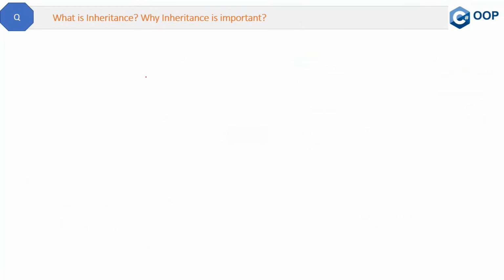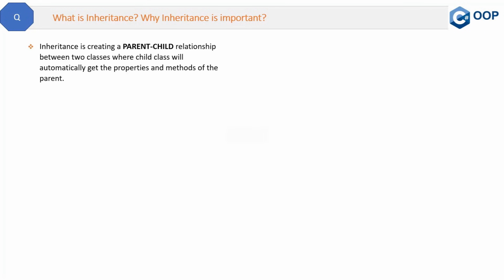Okay, so here is our question. What is inheritance? Why is inheritance important? Let's start with the definition. Inheritance is creating a parent-child relationship between two classes, where the child class will automatically get the properties and methods of the parent class. Let me show you the same thing in the code.